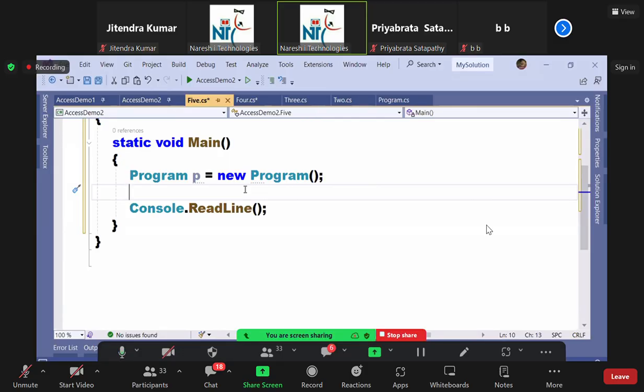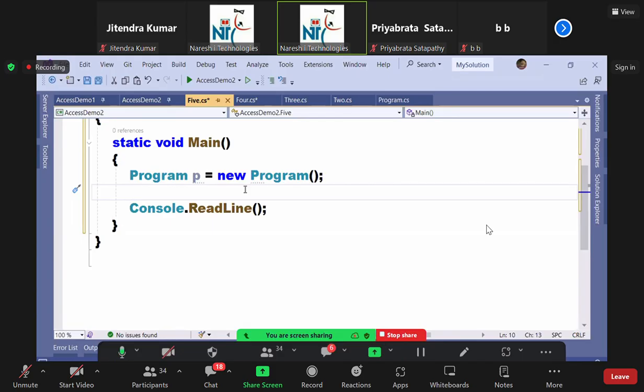Are you clear or not? Protected will come into picture. Now protected is accessible to you if it is a child class. Is it a child class? No, so protected failed. Is it same project? No, so internal also failed. See now, private, not accessible because you are not calling from the same class. Internal, not accessible because you are not calling from the same project.